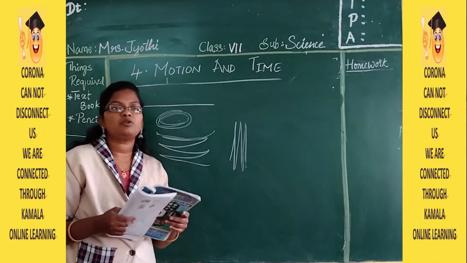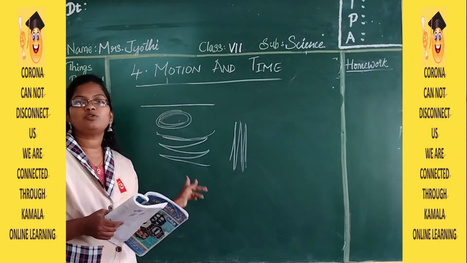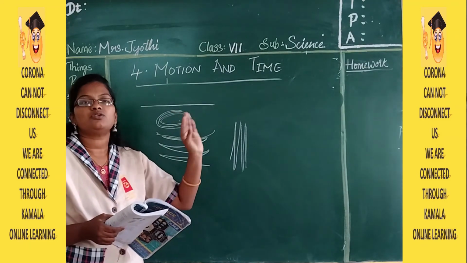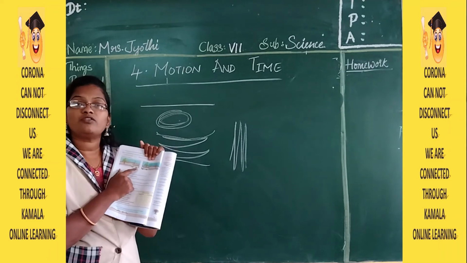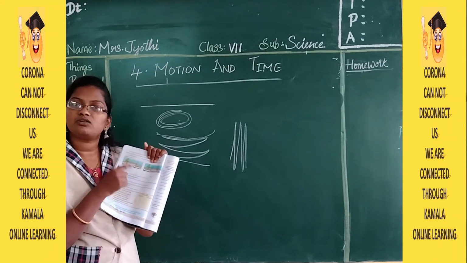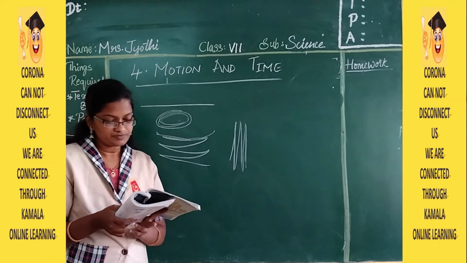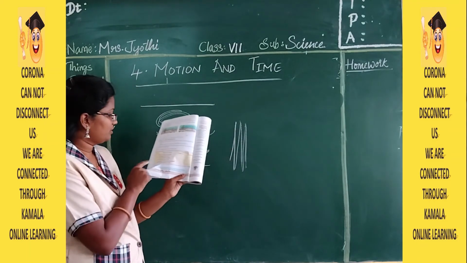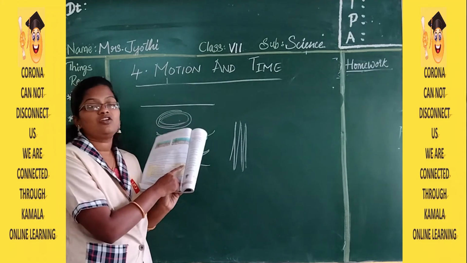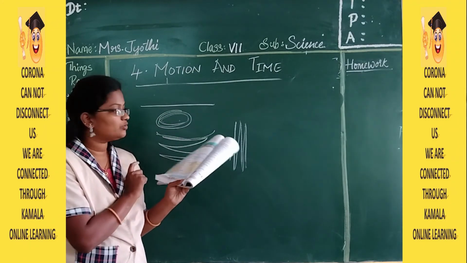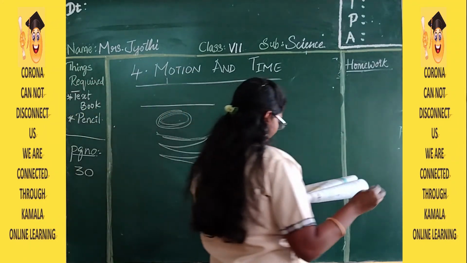Along with the body, the remaining parts also should move. If you take a pendulum clock, only the pendulum is going to move but not the clock. So don't take such kind of examples. Take a bus like this. Along with the bus, the remaining parts of the bus are also going to move. So note down here, soldiers marching in a parade. Do they move in a straight line or curved line? This you have to do as homework.